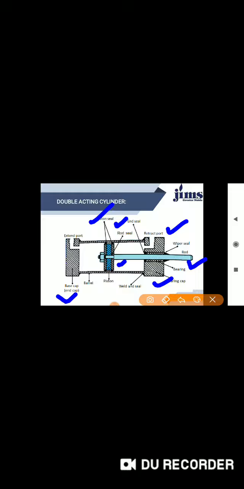And there is a wiper rod which can wipe out dirt. And this is the retract port. So the fluid is sucked from one side, retracts to the other side and goes to the seal. Accordingly, you must know how the double acting cylinder is working.